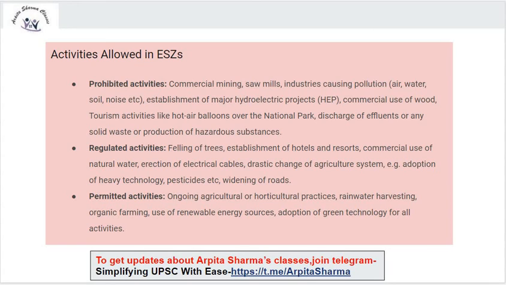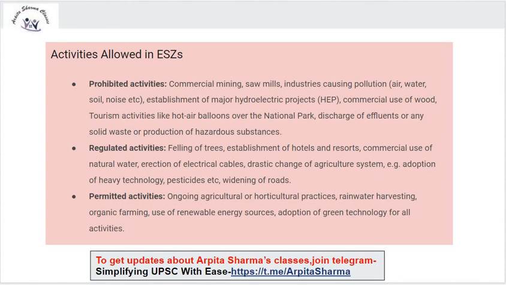Permitted activities are ongoing agricultural or horticultural practices, rainwater harvesting, organic farming, use of renewable energy sources, and adoption of green technology for all activities. So not only ongoing agriculture, but rainwater harvesting, organic farming, renewable energy and green technology are also permitted.